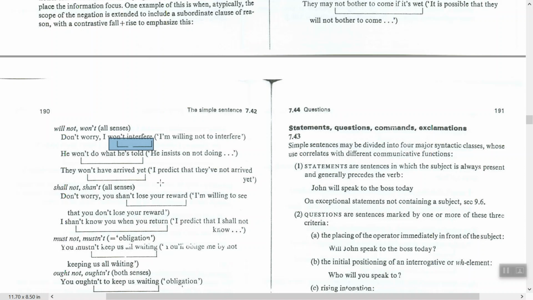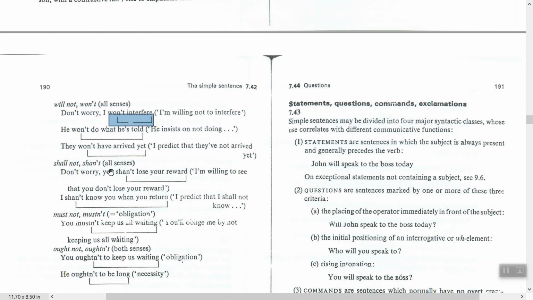I'm thirsty. How can I drink water? Yes. It will be what? I won't interfere. If we put the scope from "will" till the end, it will mean I am not willing to interfere. But here it means I'm willing not to interfere. The same here: he won't do what he's told. He insists on not doing it.